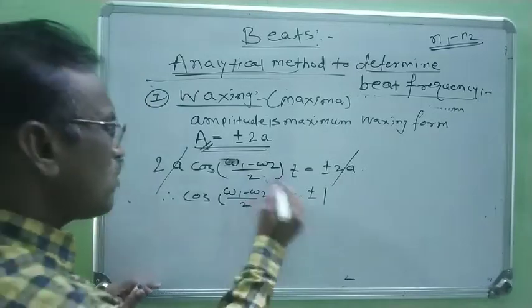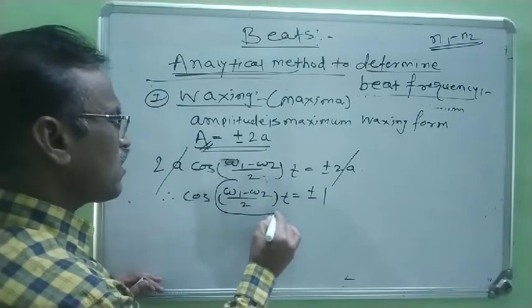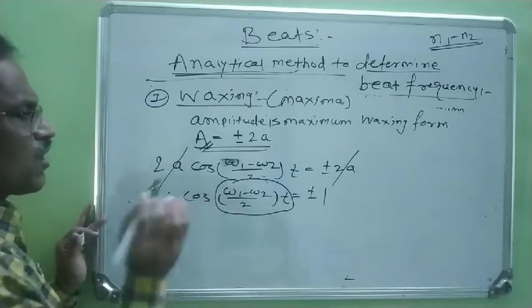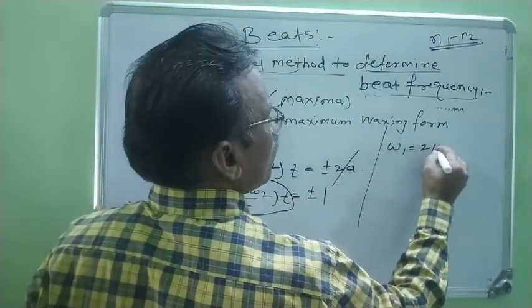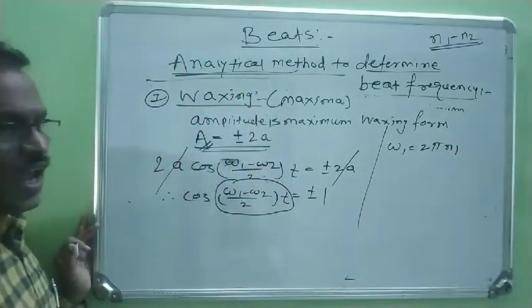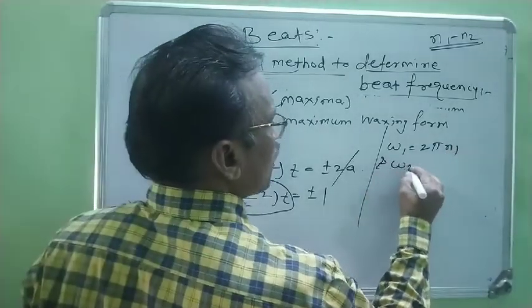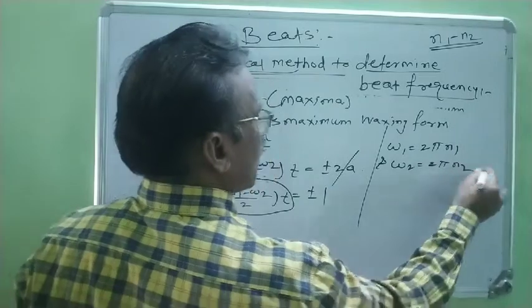Right? Now, in this factor, what is omega 1? Omega 1 is 2 pi n1, and at the same time, omega 2 is 2 pi n2.